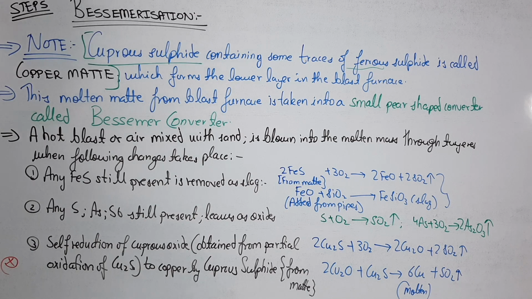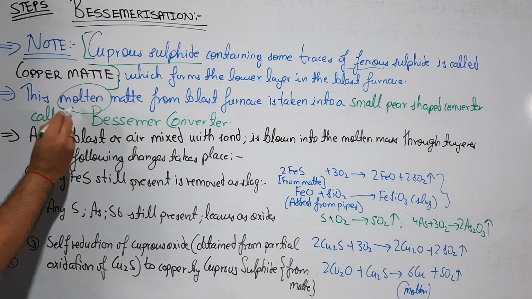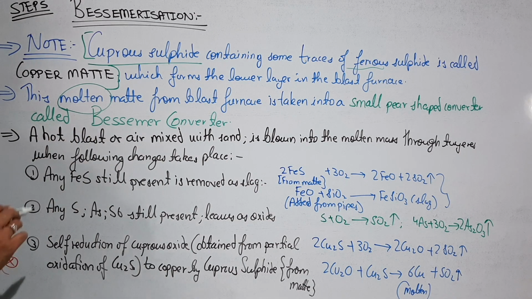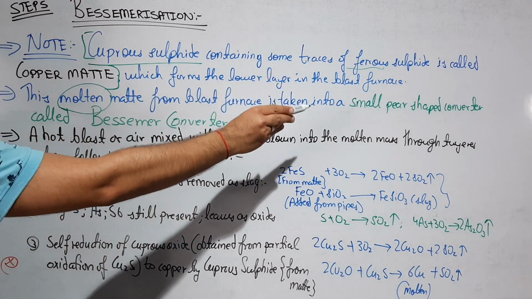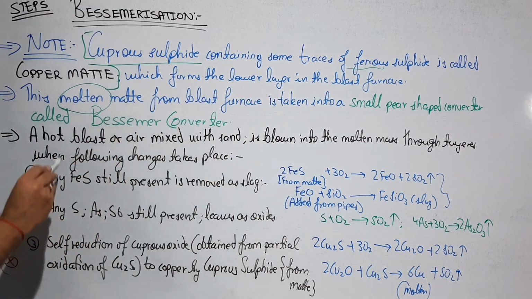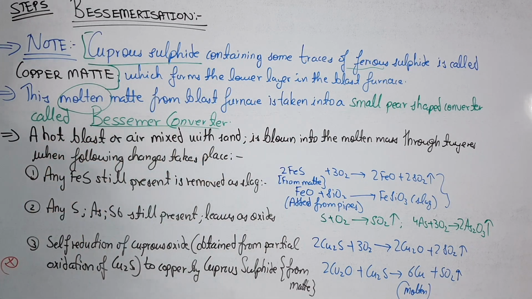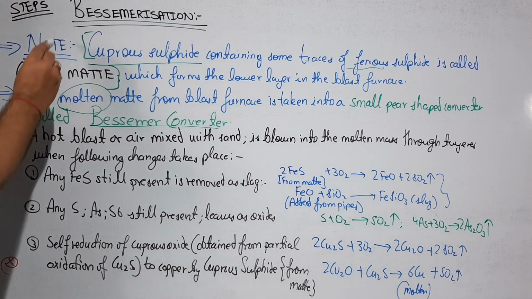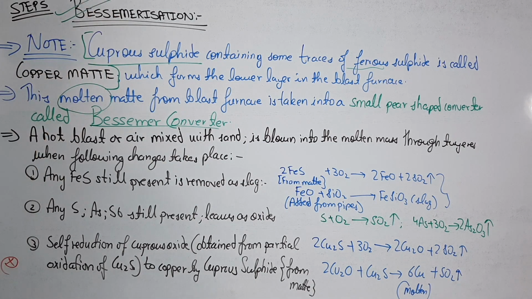Now this copper matte, which is molten in this state, is taken into a small pear-shaped converter called a Bessemer converter, and from this stage onwards the Bessemerization steps occur.